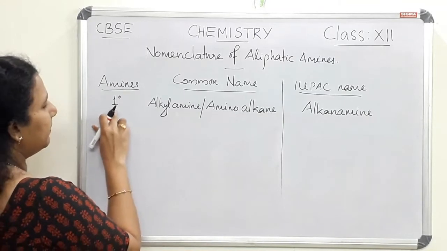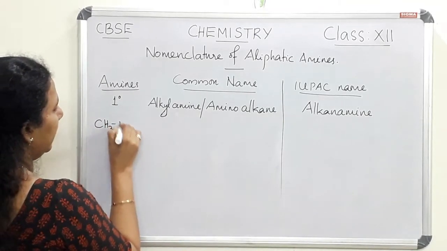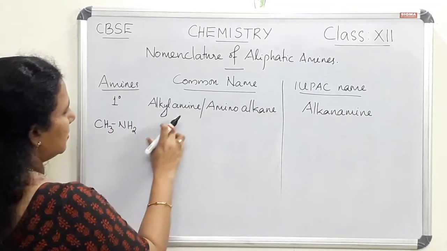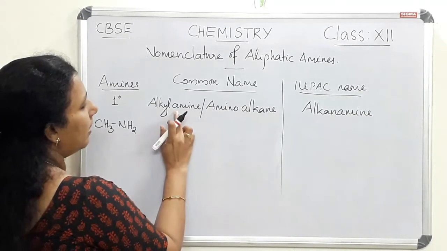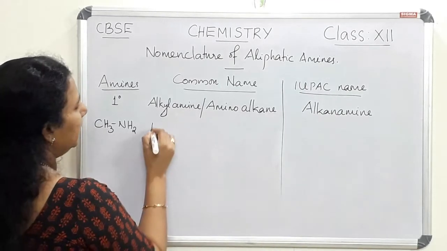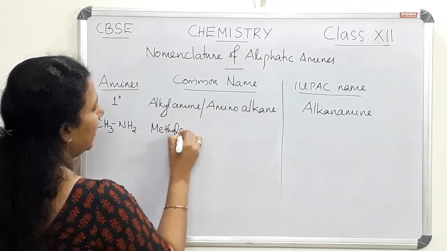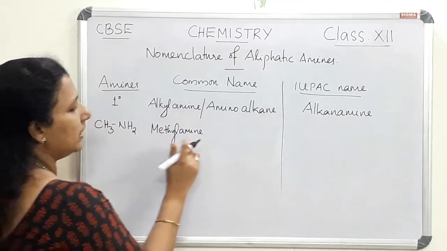We can write a primary amine first, that is CH3NH2. The common name for this compound is alkyl amine. That is the first type, alkyl amine. Here, instead of alkyl we can write methyl and add amine. So this is the first name.